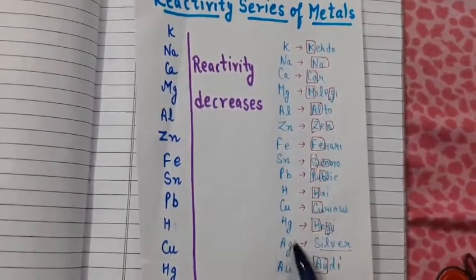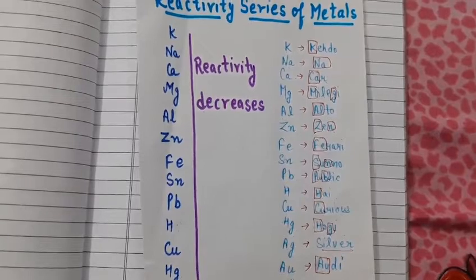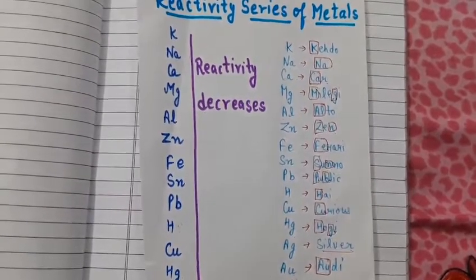Silver's symbol is Ag and you can pick Au from Od, symbol for gold.